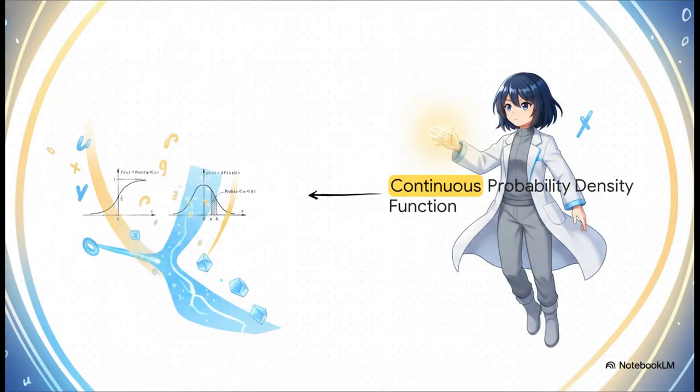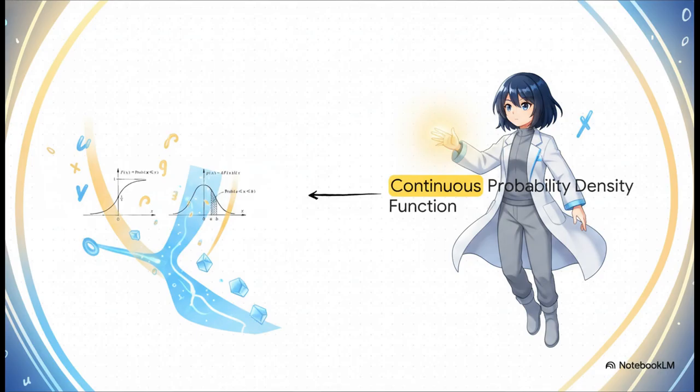But what about our continuous variables? Well, since they can take literally any value, the probability isn't a single isolated spike. Instead, it's represented by the area tucked underneath a smooth, flowing curve between 2 given points. And the total area under that entire curve, it is always exactly 1.